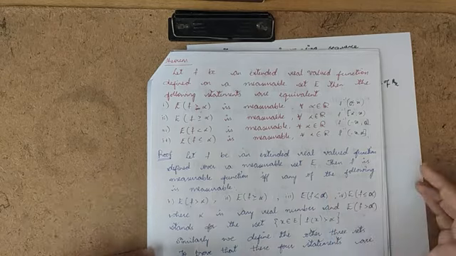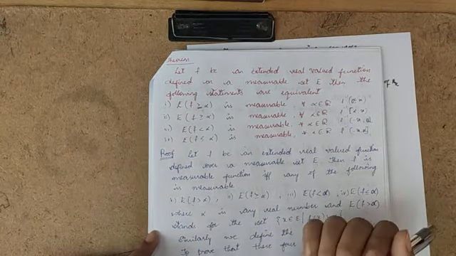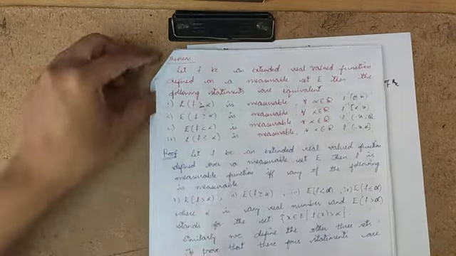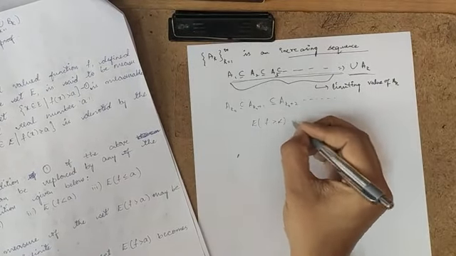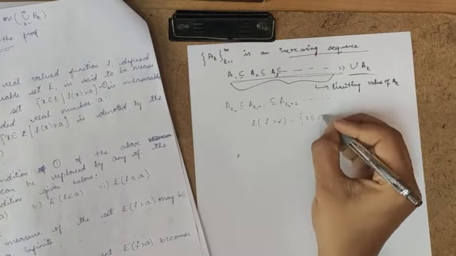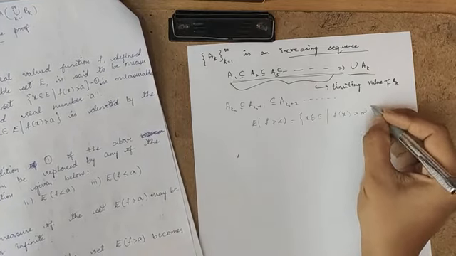The next topic is measurable function. In order to define a measurable function, these are the sets I am considering. E of f greater than alpha means I can write this set as x belongs to E such that f of x is greater than alpha.